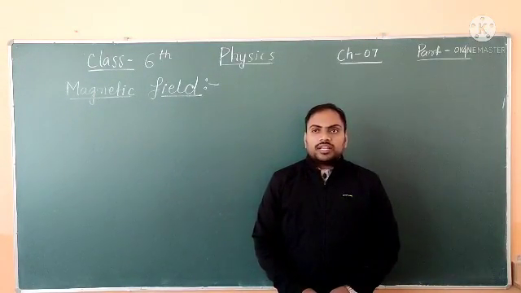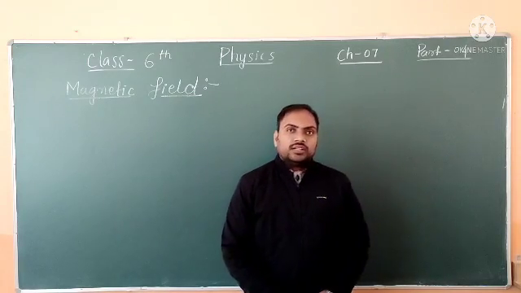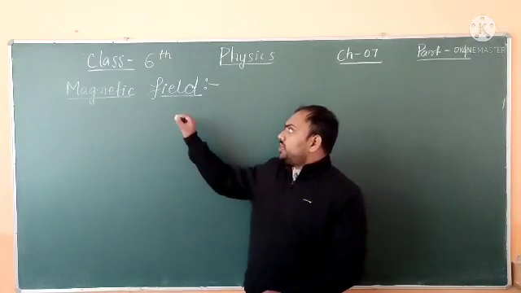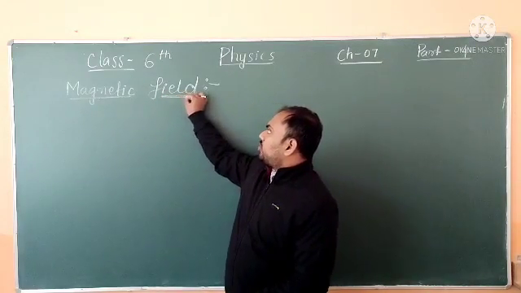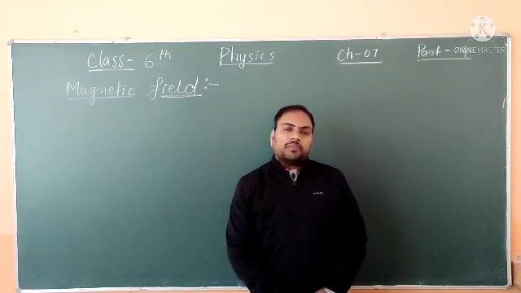Now I am going to deal with the next topic, that is magnetic field. First of all, we will understand the meaning of the word field, and then we will correlate the word field with magnet.